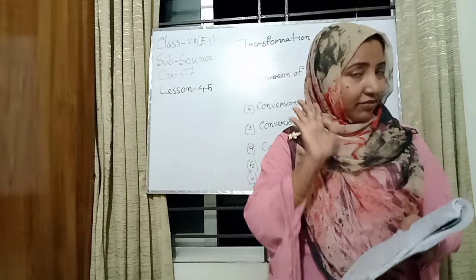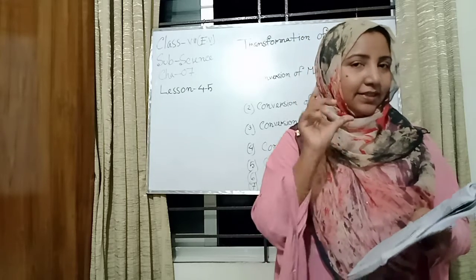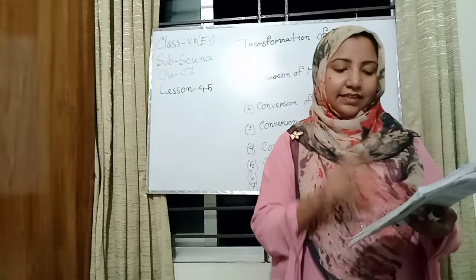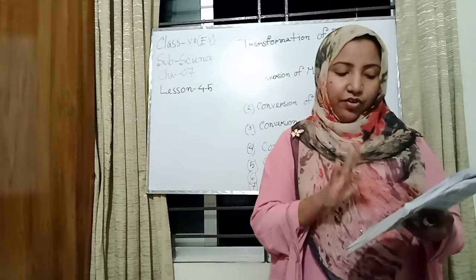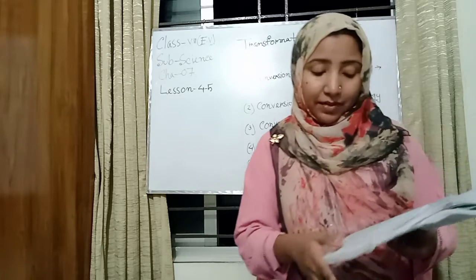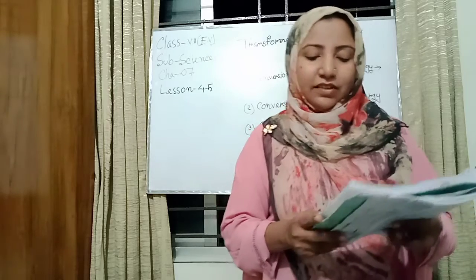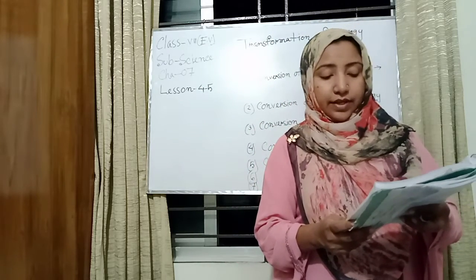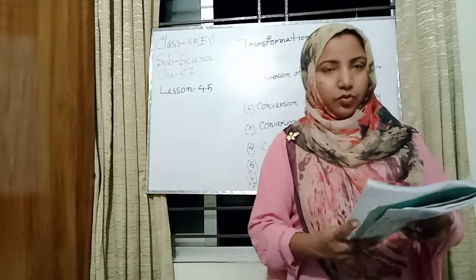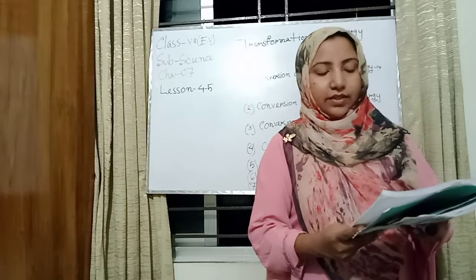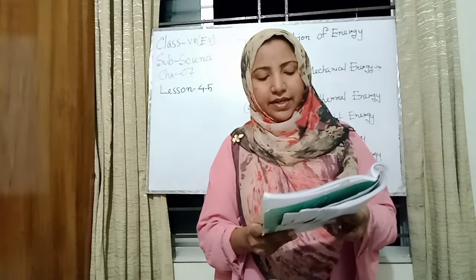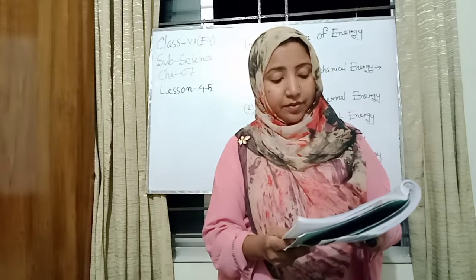Basically, there are 5 energies: first chemical, second kinetic, third static, fourth sound and fifth thermal energy. Sound is produced by the weight falling on the ground, and it feels warm when someone touches the weight. So there are different transformations of energy that happen inside our physiological activities.